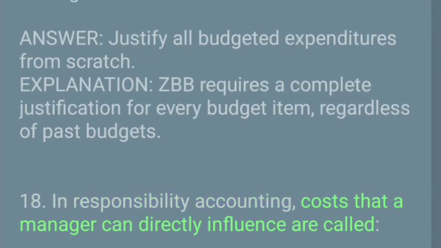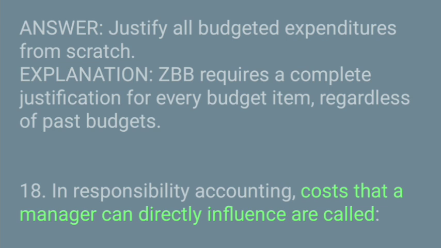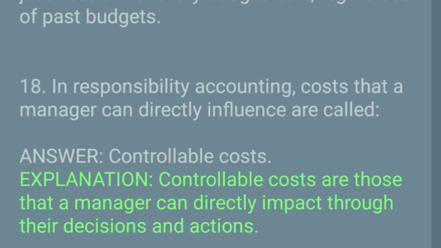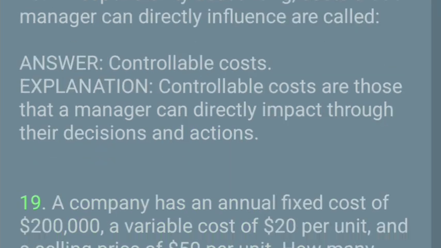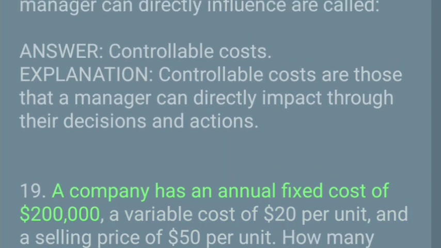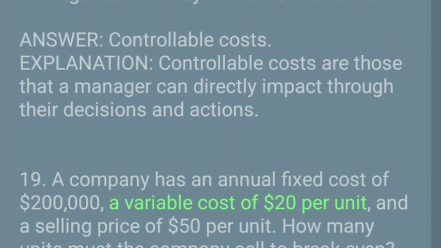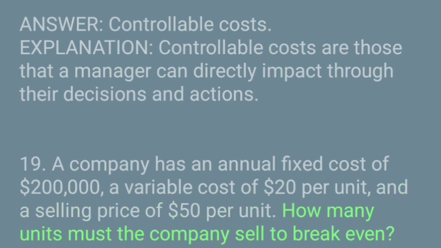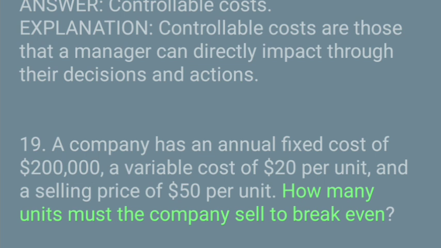18. In responsibility accounting, costs that a manager can directly influence are called. Answer: controllable costs. Explanation: controllable costs are those that a manager can directly impact through their decisions and actions. 19. A company has an annual fixed cost of $200,000, a variable cost of $20 per unit, and a selling price of $50 per unit. How many units must the company sell to break even?